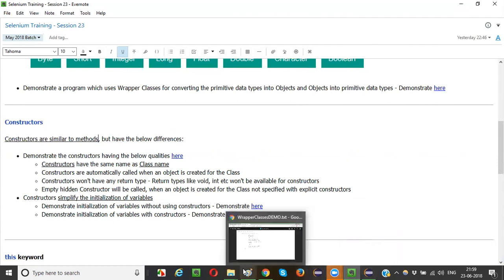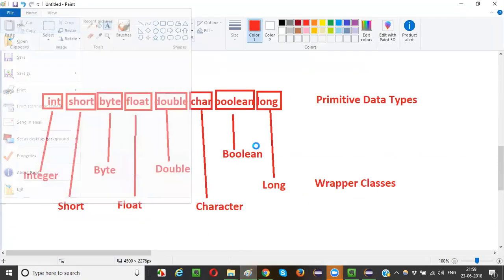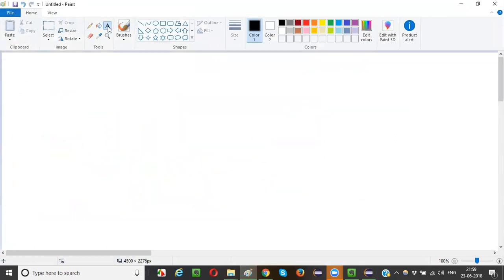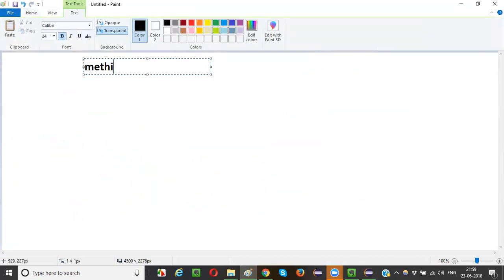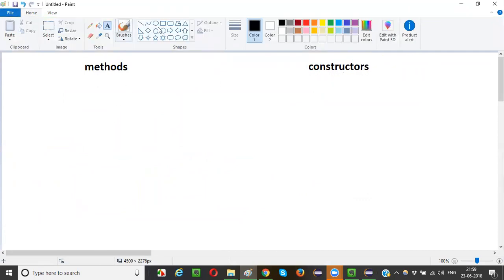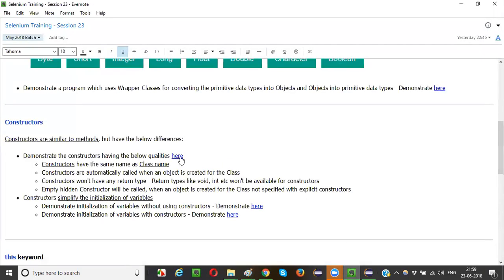So let me demonstrate that. Let me take a new page. On the left side, I will say methods, and on the right side, I will say constructors. We are going to find out the differences between methods and constructors. Though they look similar, there are a few differences which make them different from each other. Fine.